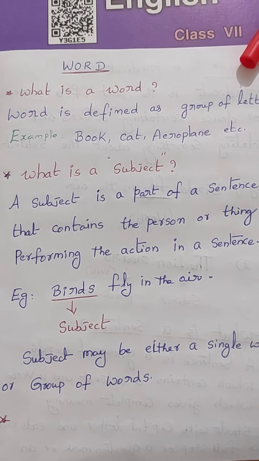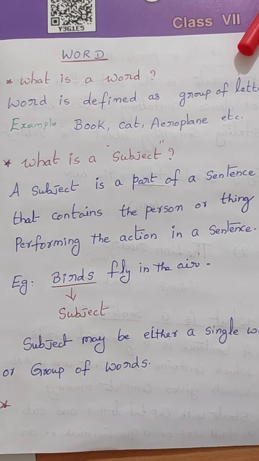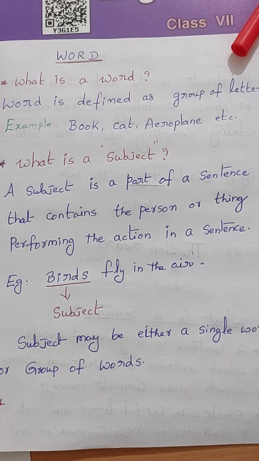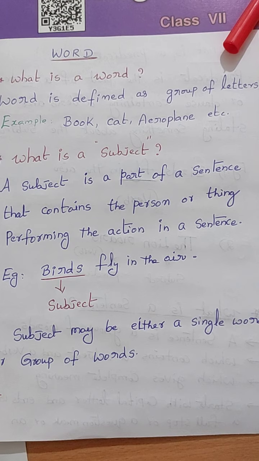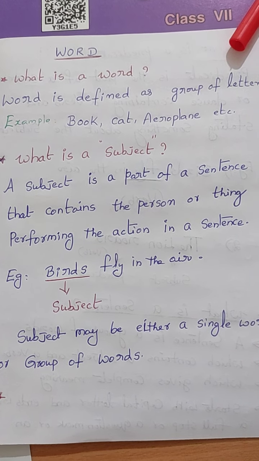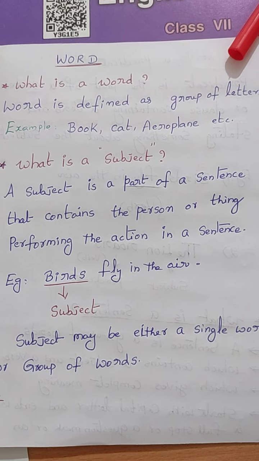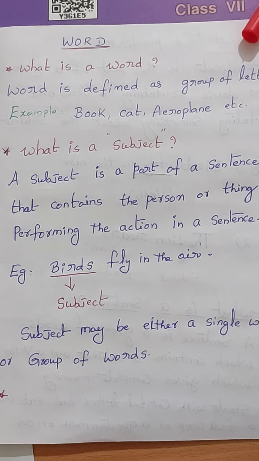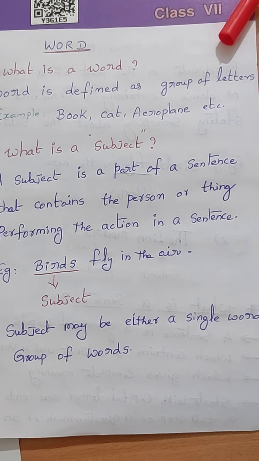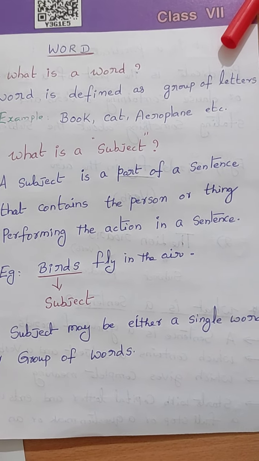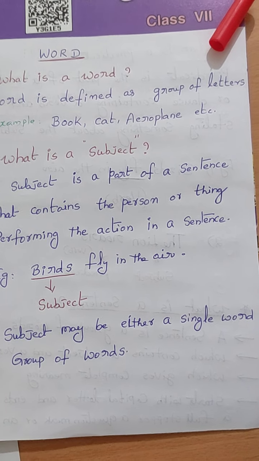Now, our next content is subject. What is a subject? Children, what is a subject? A subject is a part of a sentence that contains the person or thing performing the action in a sentence.